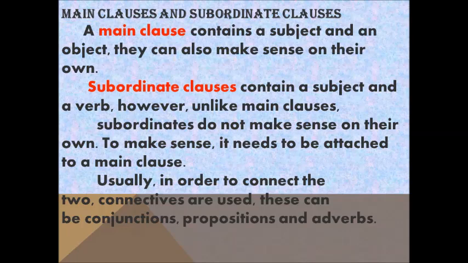Okay. A subordinate class contains a subject and verb. Like a main class, the subordinate class will also have a subject and verb. But a subordinate class does not have a complete sense, right? We already know a class must have a subject and a verb. So both the main class and the subordinate class will have a subject and a verb, but the main class will have a complete sense, which means a complete meaning, and the subordinate class doesn't have it, right?